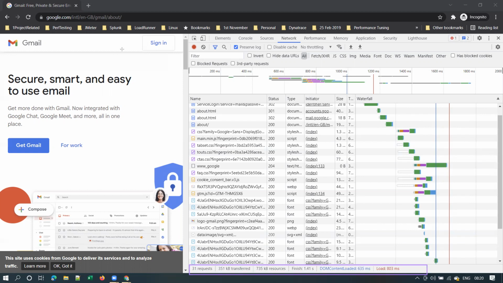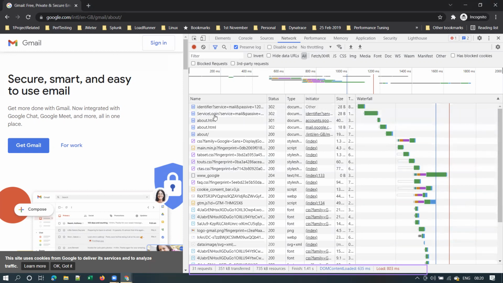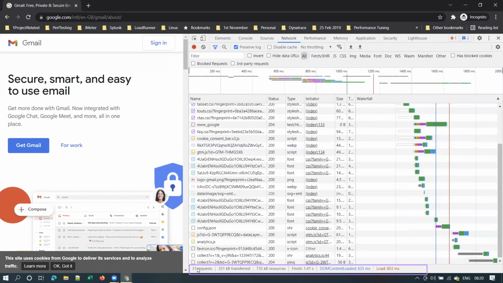And the finish time is 1.41 seconds, almost 1.5 seconds.